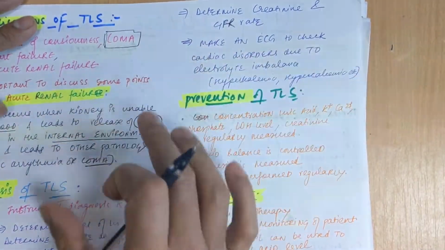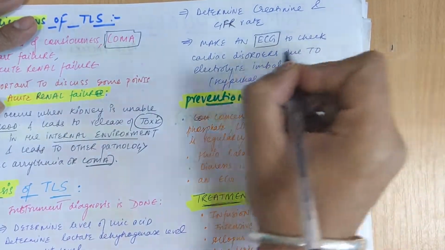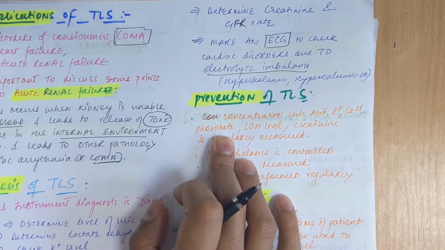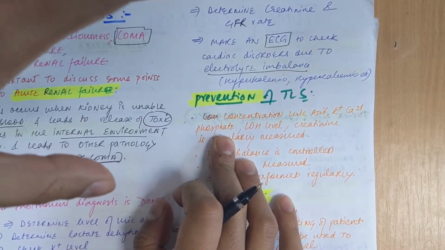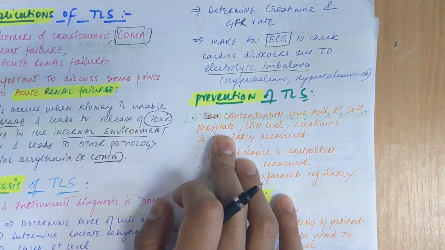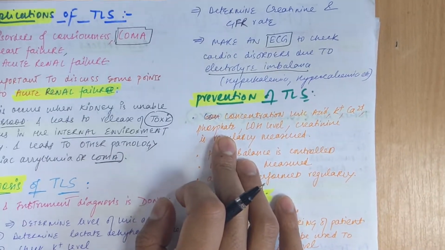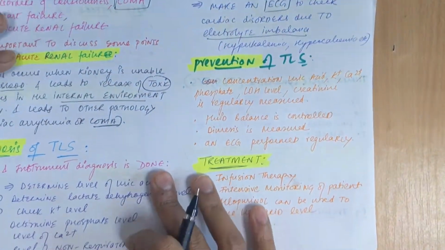And in the instrumental diagnosis we will do ECG, to check the cardiac disorders due to the electrolyte imbalance. As I told you, the change in the level of potassium or calcium or phosphates can lead to some pathologies of the heart. In this case you can see hyperkalemia, hypercalcemia, which you can see on the ECG, the elevations on the S wave or ST waves. So we will do ECG in this case, the instrumental diagnosis.